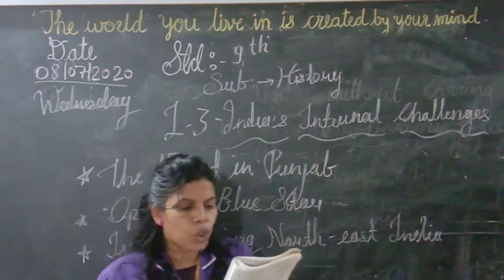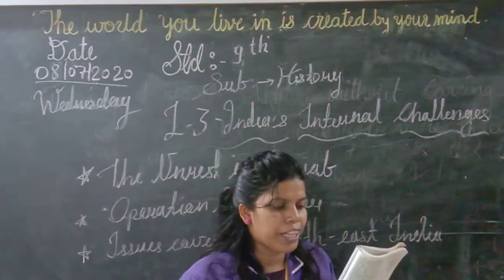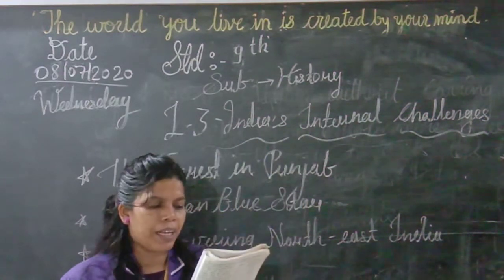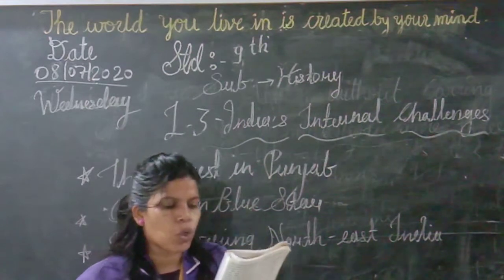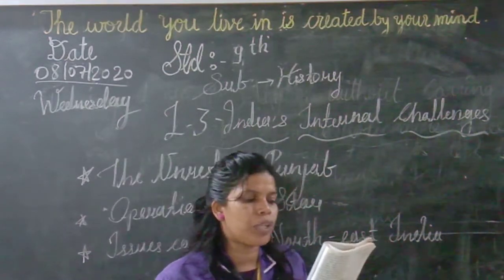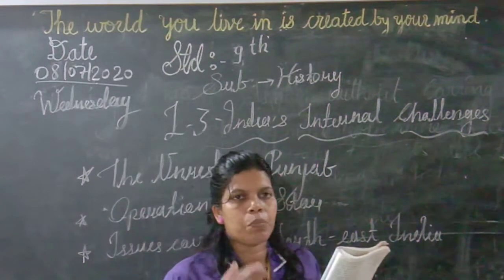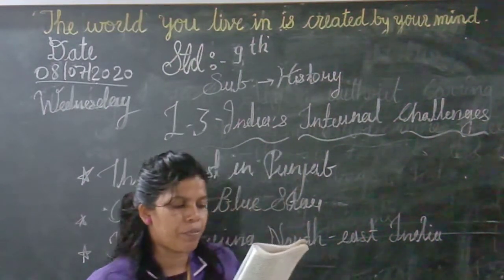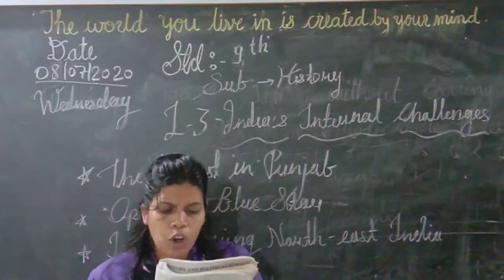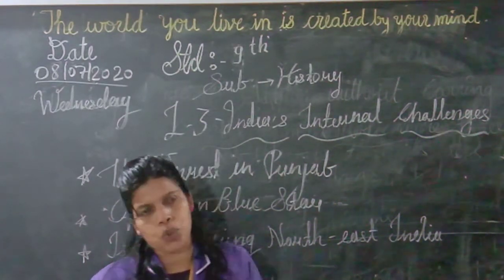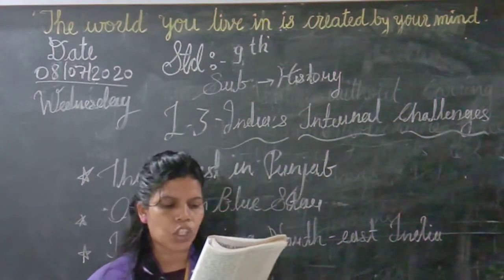The government gave the charge of arresting Bhindranwale and rescuing the Golden Temple to Kuldip Singh Brar. On the morning of 3rd June 1984, Operation Blue Star started, and the operation ended on 6th June.